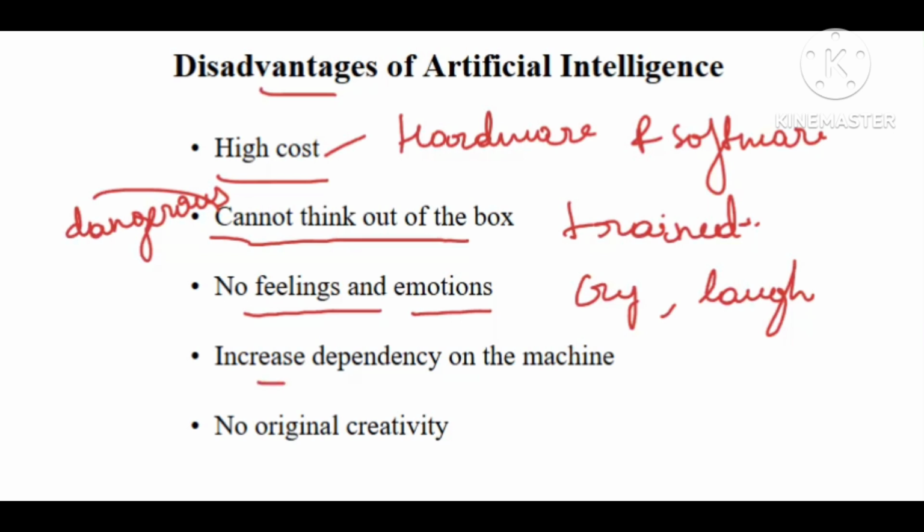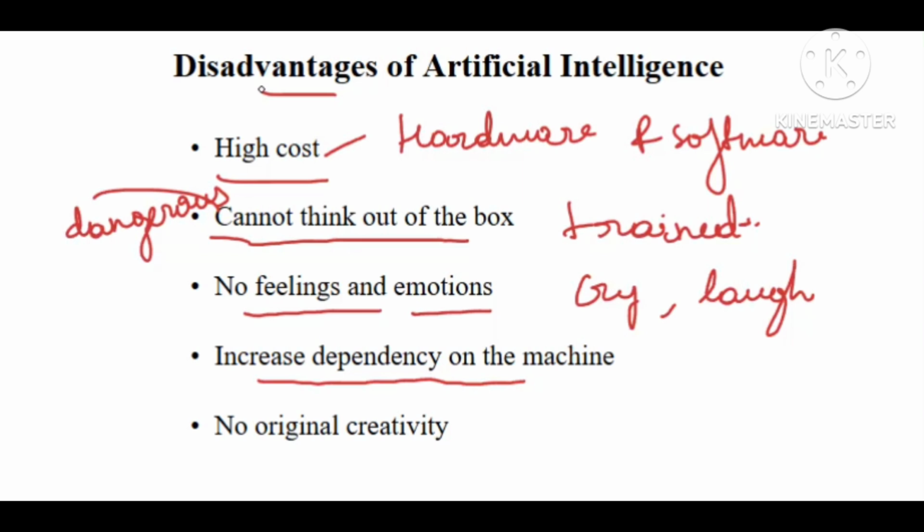And the next disadvantage is increased dependency on machines. Here we are saying that we are completely depending on the machine. Anything I need, suppose I need to frame a question, I just open the AI tool, type one word and make a sentence, right? Knowingly or unknowingly we are completely depending on machines. Even for a silly thing, we depend on the machine and we are utilizing AI tools, right? Automatically it is affecting our mental abilities, meaning we are not thinking too much, right?